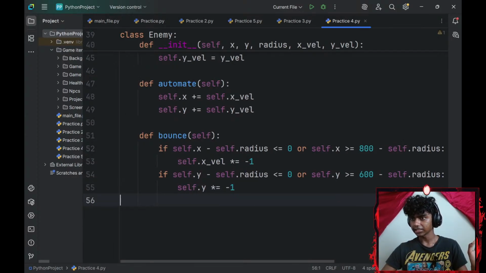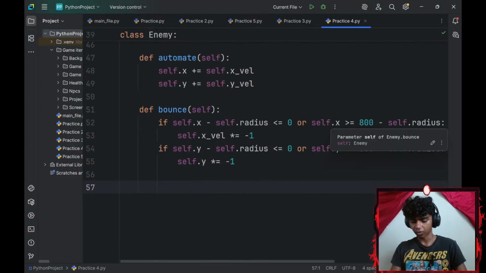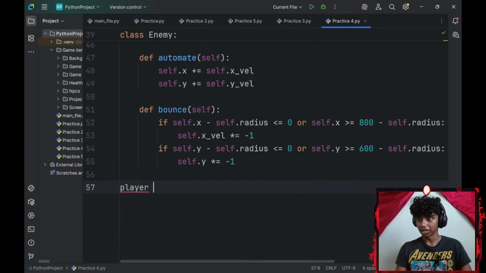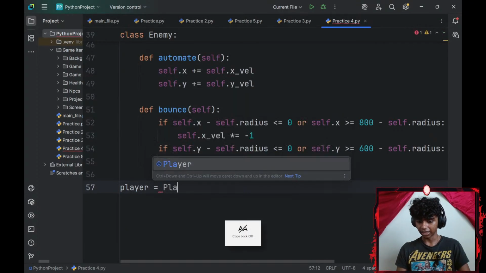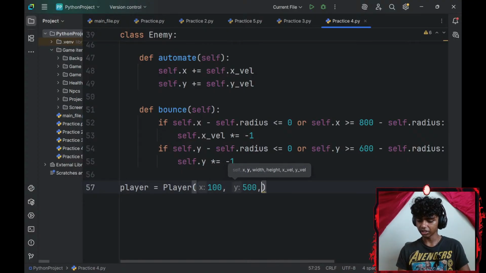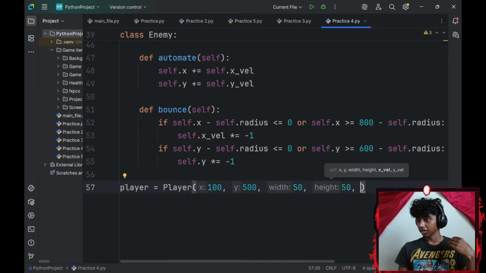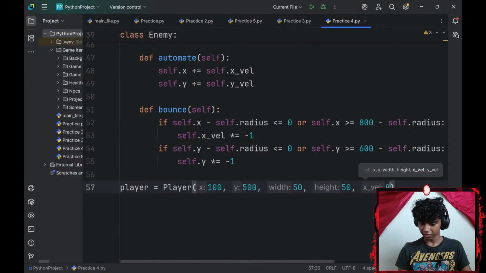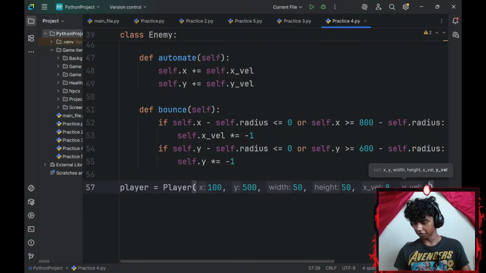Alright, next up, let me go ahead and create objects. So I'll go with a player object. I'll set that equal to my player class, and I'll add the parameters. The parameters were x-axis, y-axis. So the x-axis is going to be 100. The y-axis is going to be 500. The width can be 50. The height can be 50. Then the x-axis velocity could be 8 pixels per frame. The y-axis velocity could be 8 pixels per frame as well.